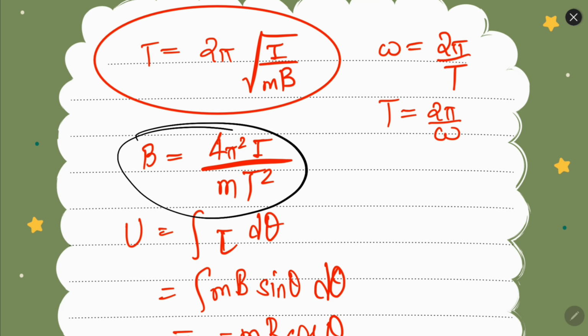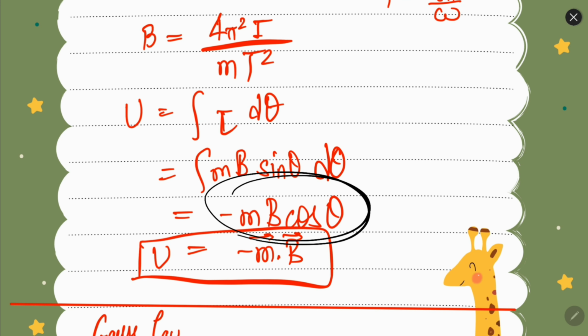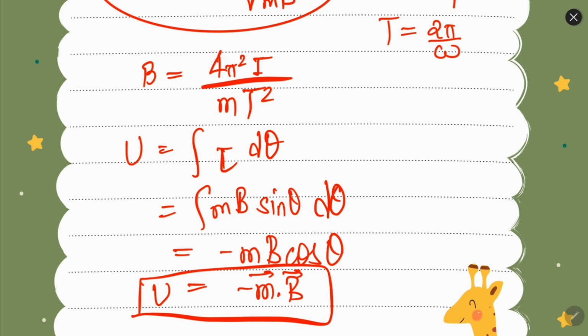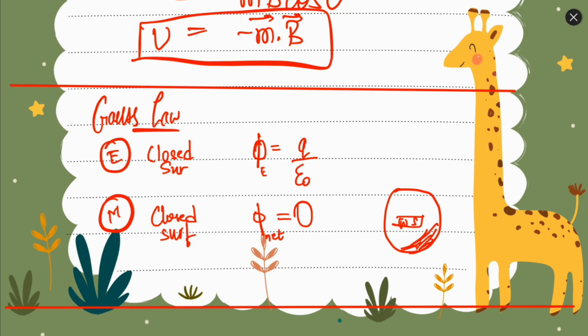The magnetic field will be 4 pi square I over M T square, and the potential energy will be minus M dot B, where M dot B is equal to MB cos theta, the dot product. So these are the formulas for torque and potential energy if the magnetic dipole is placed in an external magnetic field.